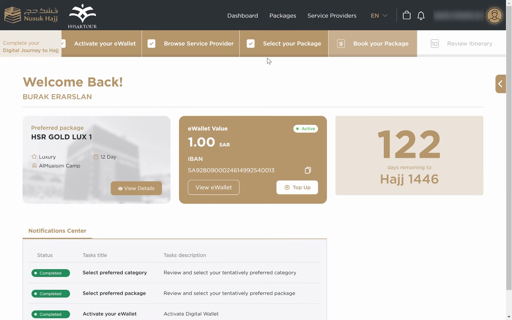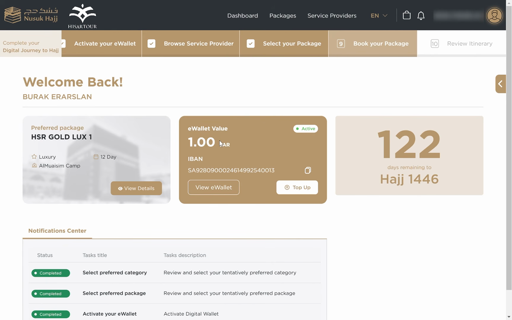Inshallah, tonight we are going to show you how to select your packages, how to customize them, and also how to favorite preferred packages and compare the packages, inshallah. Yesterday we talked about the eWallet, how to activate it. Please check that in our link in the description.